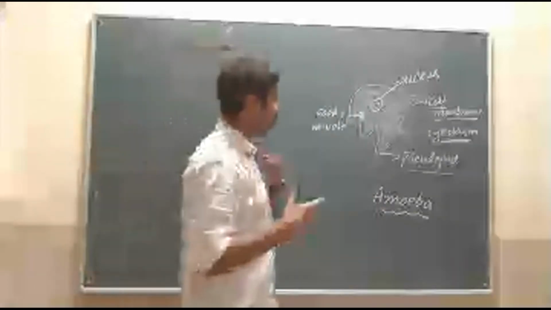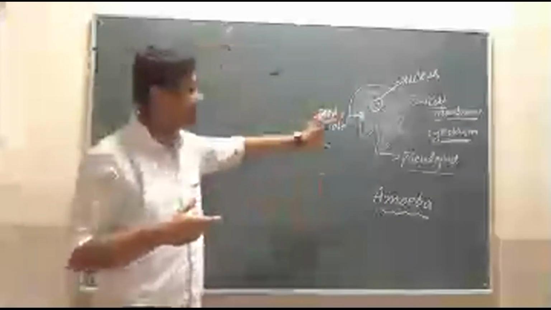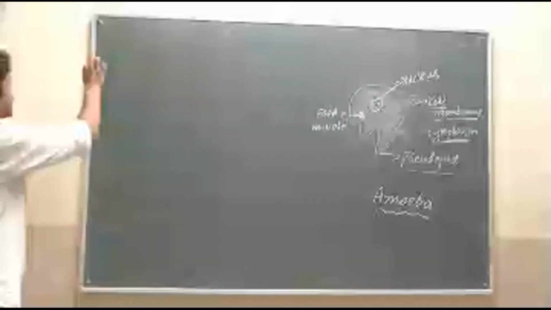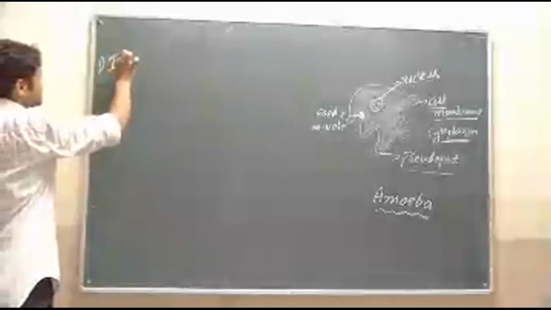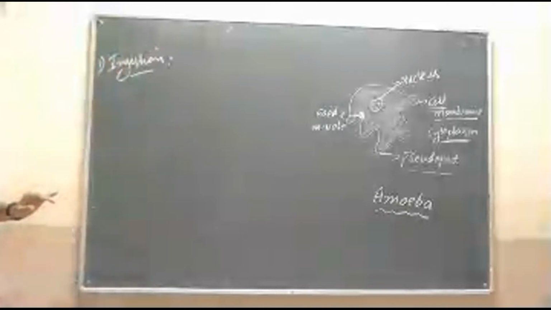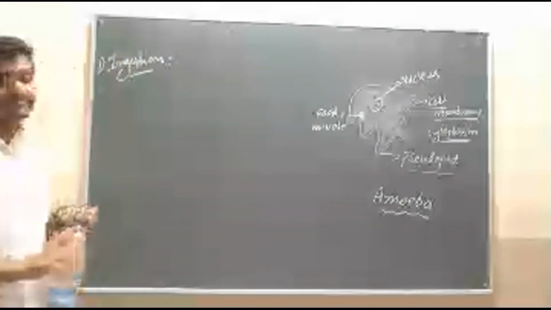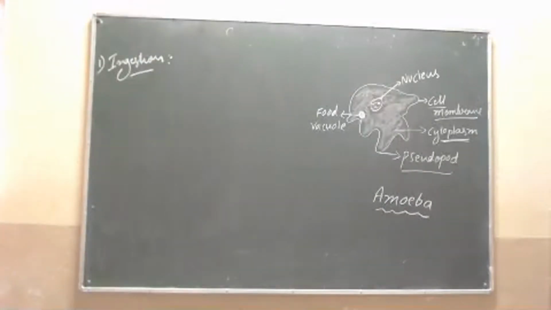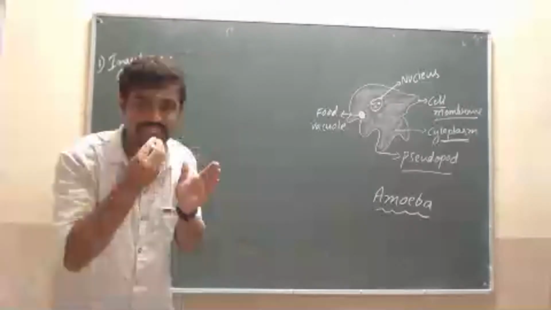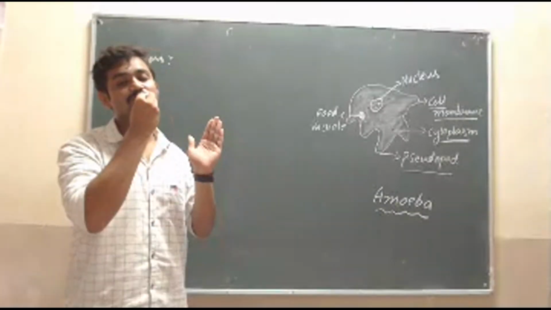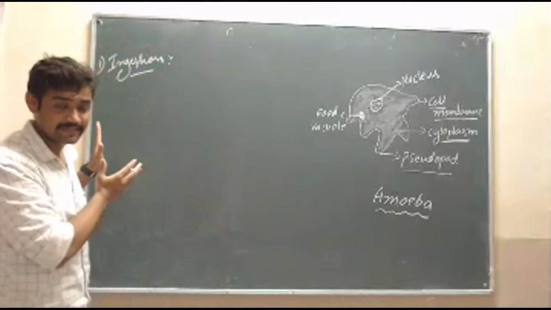In these steps I will explain digestion in the amoeba, one by one. First is ingestion. What is ingestion? The method of taking the food inside the body is called ingestion.